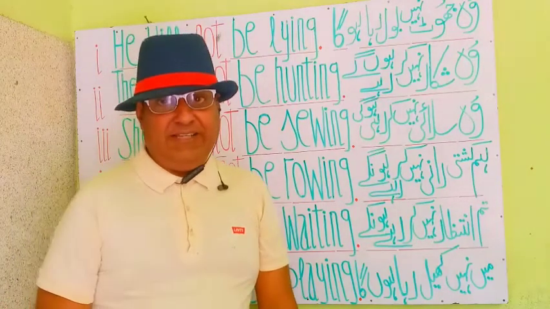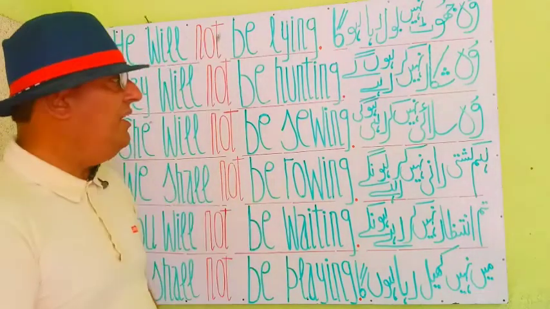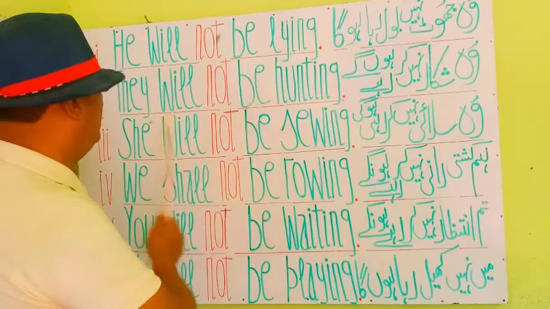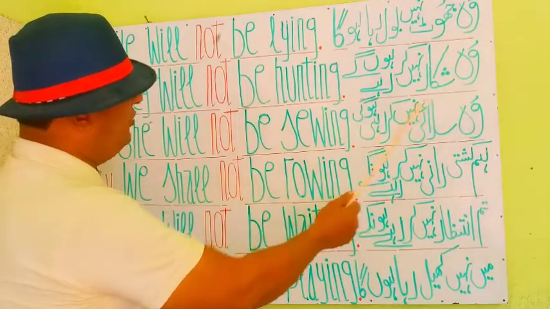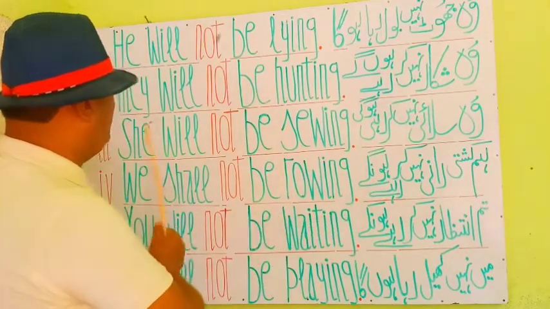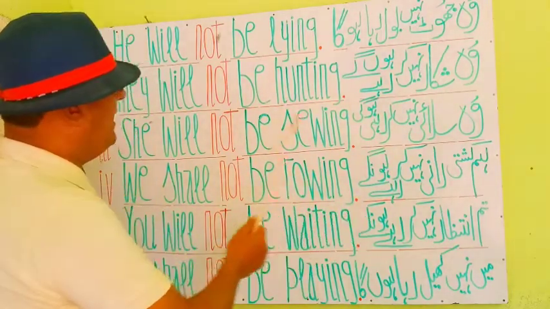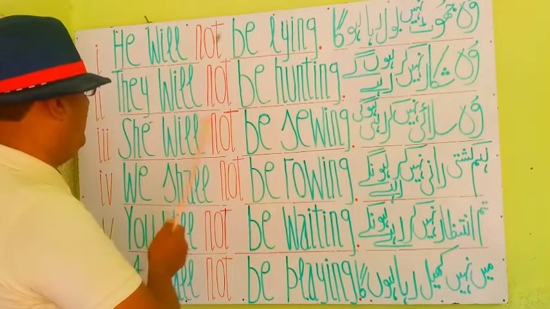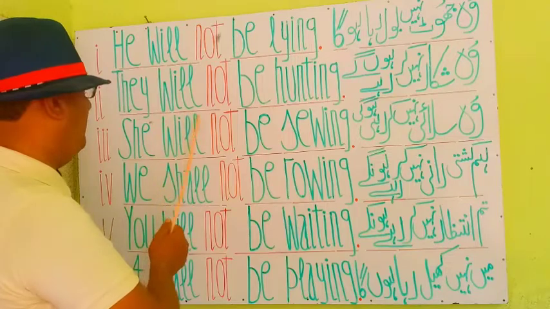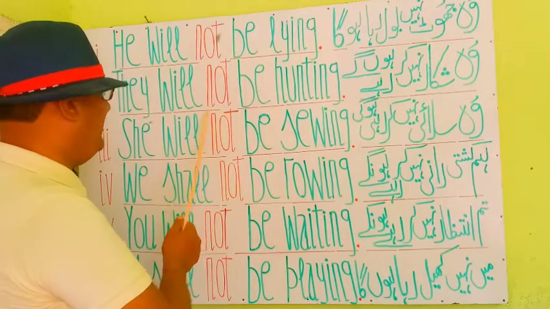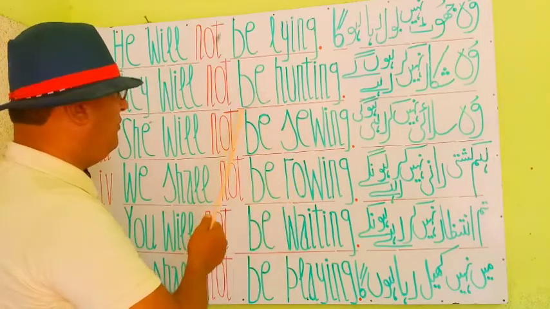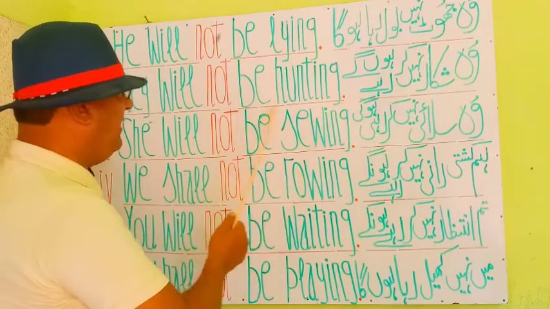Let's see the next sentence. You see, my students, the next one is: They will not be hunting. वो शिकार नहीं कर रहे होंगे. You see once again, there is a subject and a pronoun. Will is a helping verb. Not is for negative sense, and be hunting is a principal verb to show the continuity in coming times.